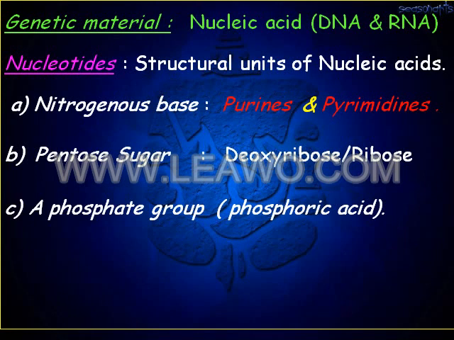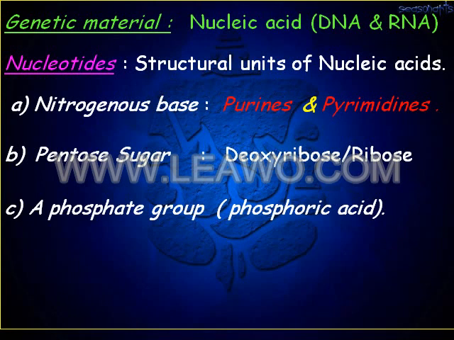So this genetic material is stored in the form of nucleic acids, DNA and RNA, which have structural units known as nucleotides.